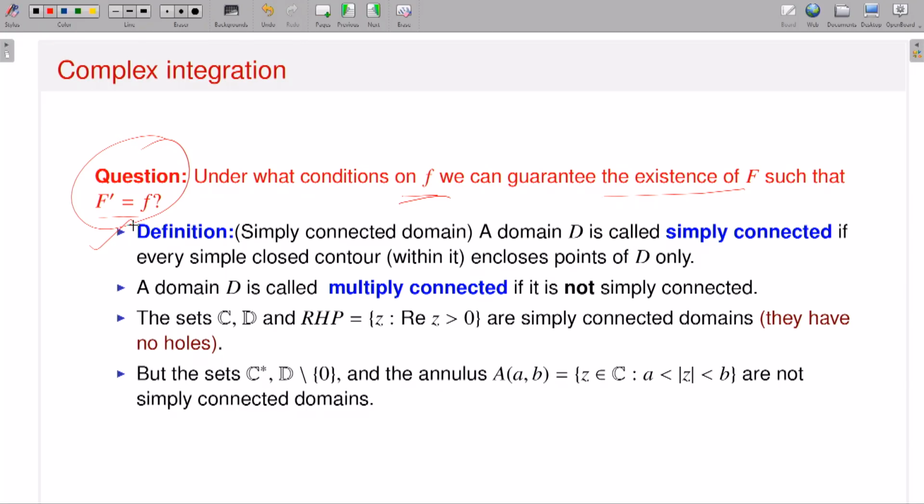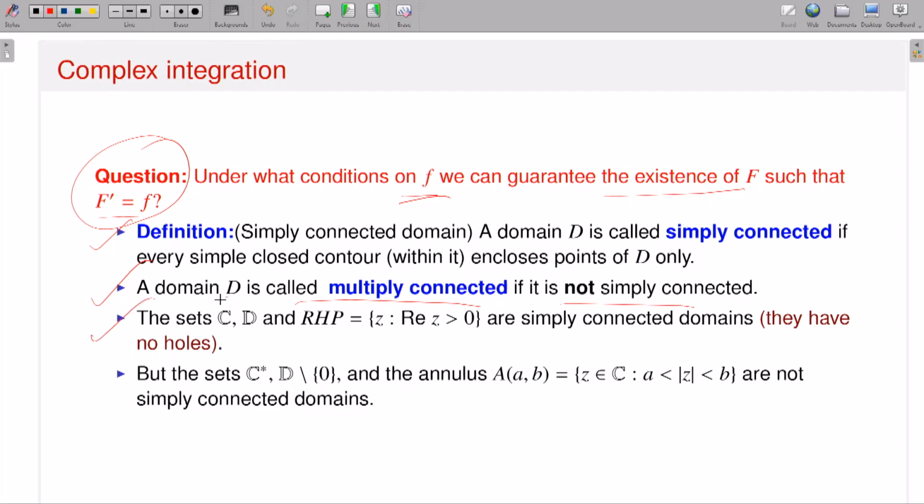Like if I have an open unit disk or the complex plane, or maybe later on I will discuss the right half plane, these are simply connected domains. Or if I have a simple closed contour, the interior bounded domain is a simply connected domain. And if I have a domain with a hole, this kind of domain is not simply connected, because if I take a simple closed contour around the hole, then I cannot squeeze it to a point without leaving the domain. The portion bounded by this simple closed contour contains some point which is not a part of the domain. I have already discussed these things. So our domain is called multiply connected if it is not simply connected.